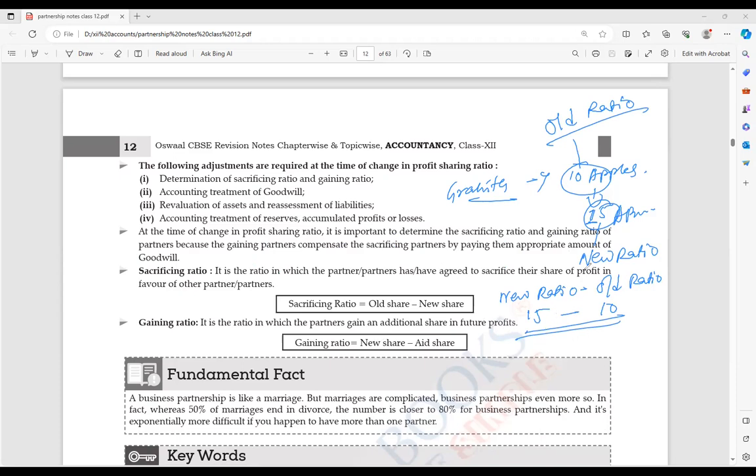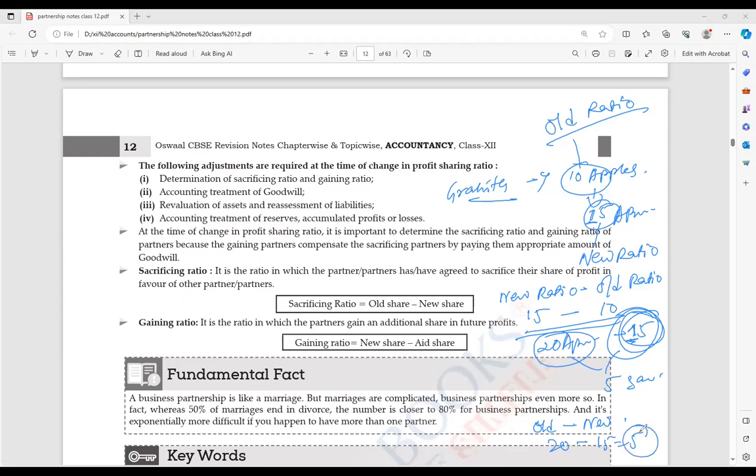Now, say for example I have given you 5 apples. So before I had 20 apples, now I am having 15 apples. If now I am having 15 apples, how much have I actually sacrificed? 5, I have sacrificed five apples. How can I get this 5? Old ratio minus new ratio. So 20 minus 15 equals 5.